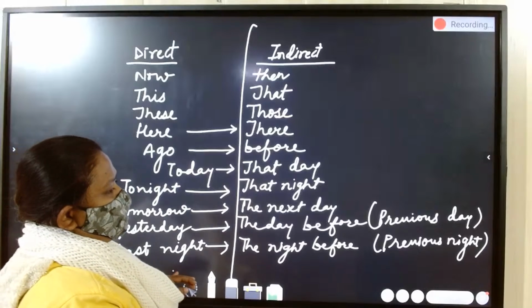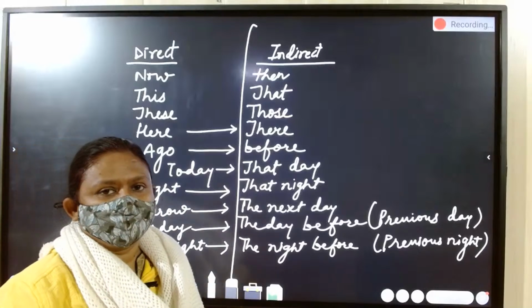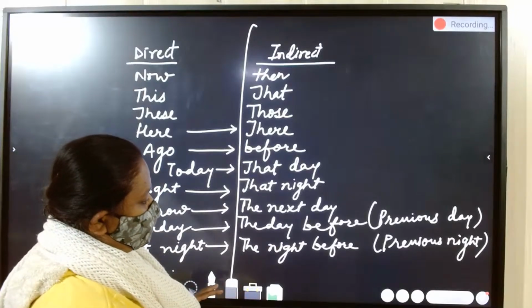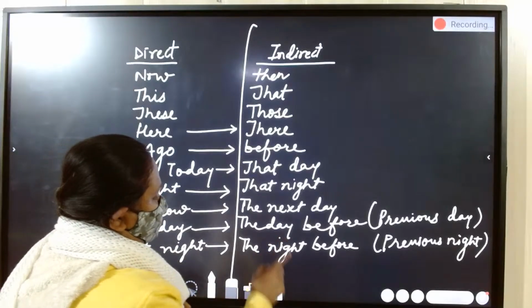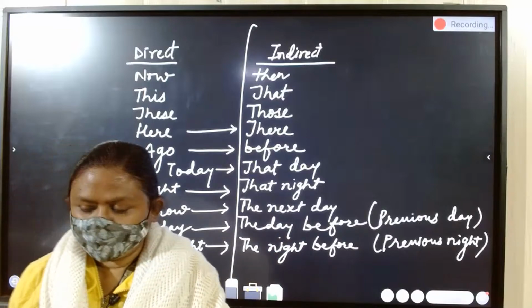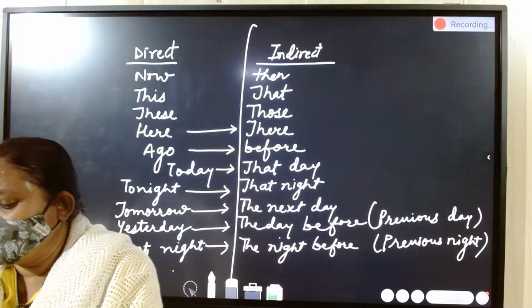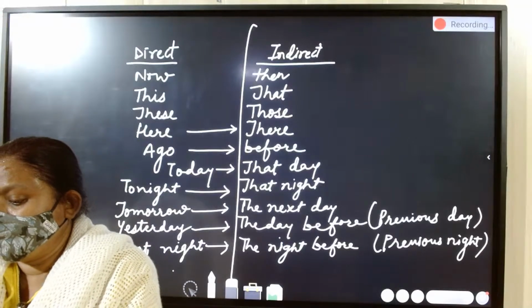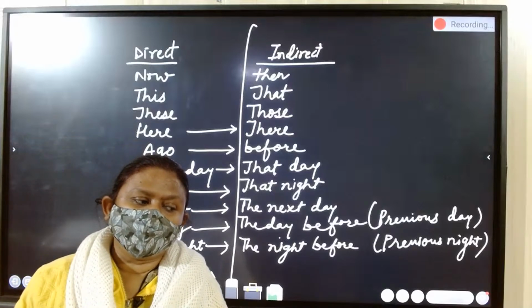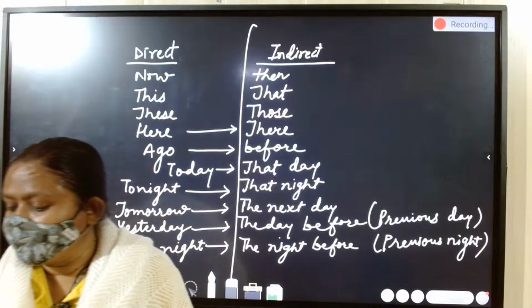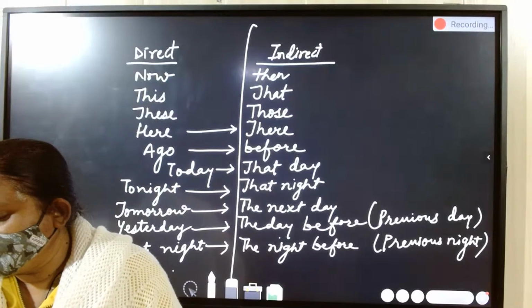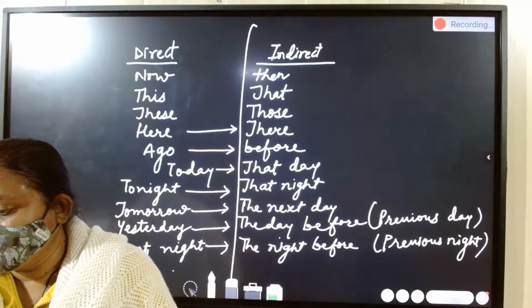See children, this is how these words change from direct to indirect speech. Note down in your copies, complete all the words here.